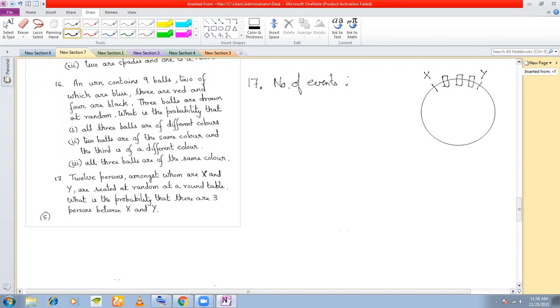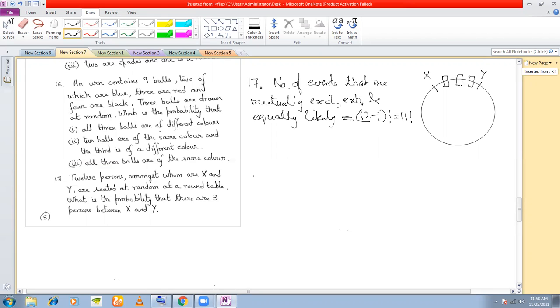Number of events that are mutually exclusive, exhaustive, and equally likely. How many ways of arranging 12 people at a circular table? 12 minus 1 factorial, which is equal to 11 factorial, right? So we have found the denominator of the probability.